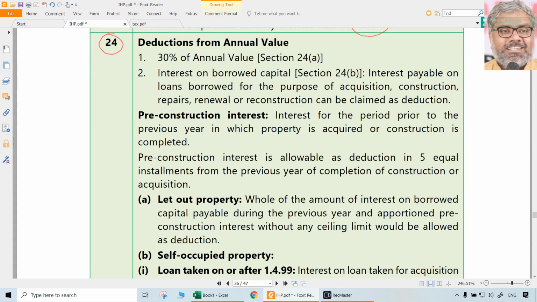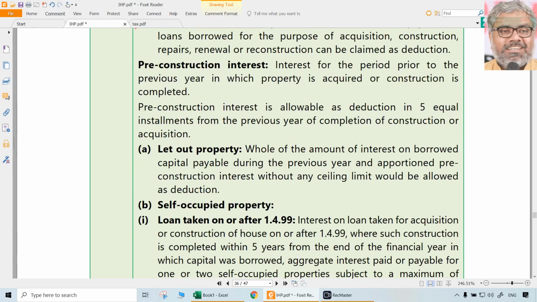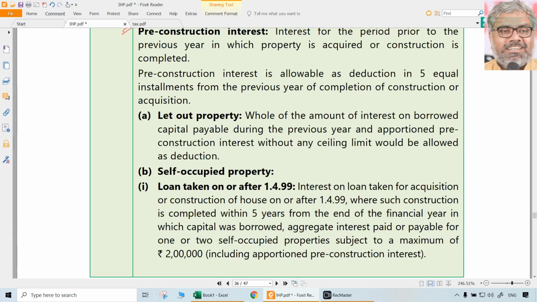24 is deductions. 24A is 30% standard deduction. 24B is interest on borrowed capital. While calculating interest on borrowed capital, we have to split that into 2 portions. Pre-construction interest and post-construction interest. Pre-construction interest is allowed as deduction in 5 equal annual installments, and where the pre-construction period starts for computation, that starts from the date of taking the loan or date of starting the construction.